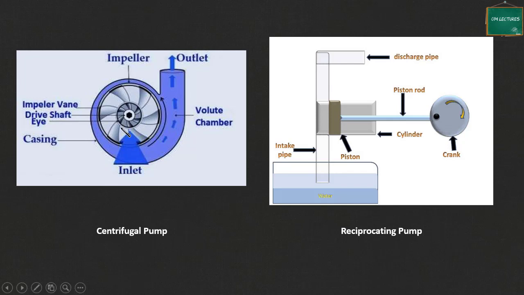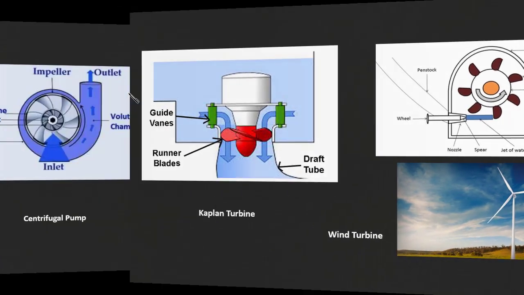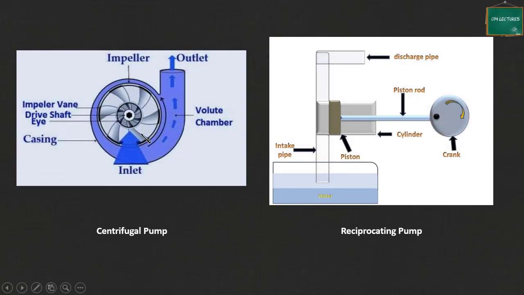Here the energy transfer takes place because of dynamic action. Fluid will enter at this point and leave the rotor as it is rotating, and the energy transfer takes place because of the rate of change of angular momentum.